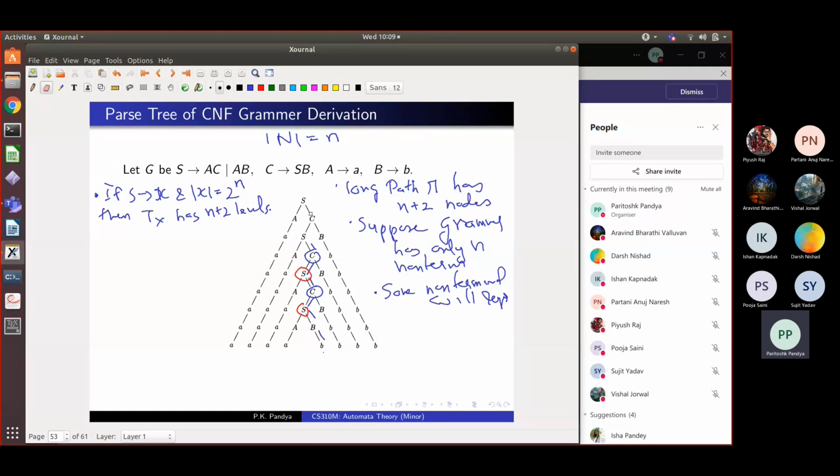So now what you do is you pick out the lowest repeating pair of non-terminals. On this path that we had considered, let me draw that path again. I was going here and here and here, here and here and here and here.